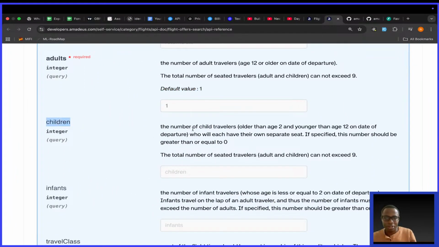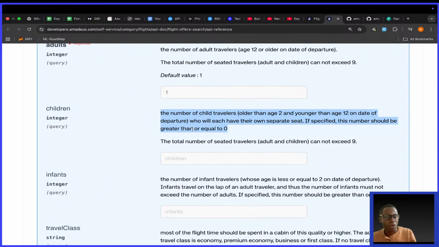So we go to the next value, children. They say the number of child travelers older than age 2 and younger than age 12 on date of departure who will each have their own separate seat. If specified, this number should be greater than or equal to 0. The total number of seated travelers, adults and children, cannot exceed 9.